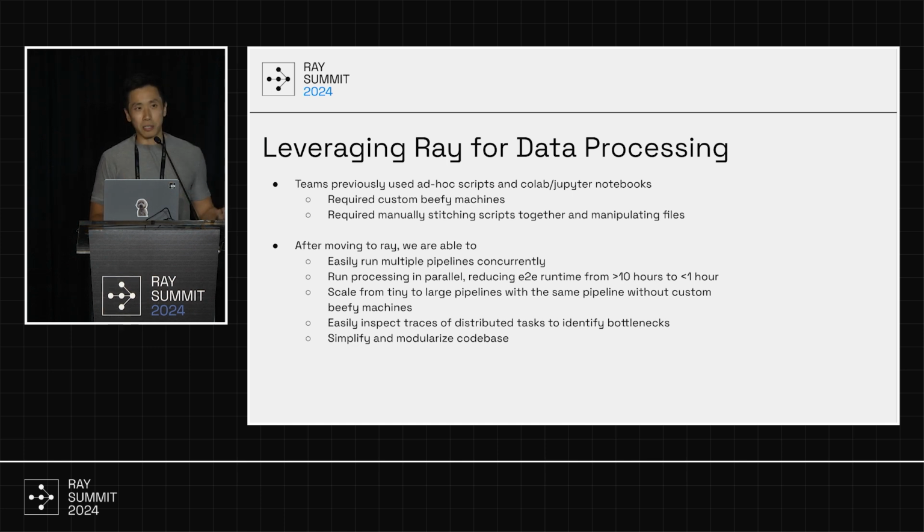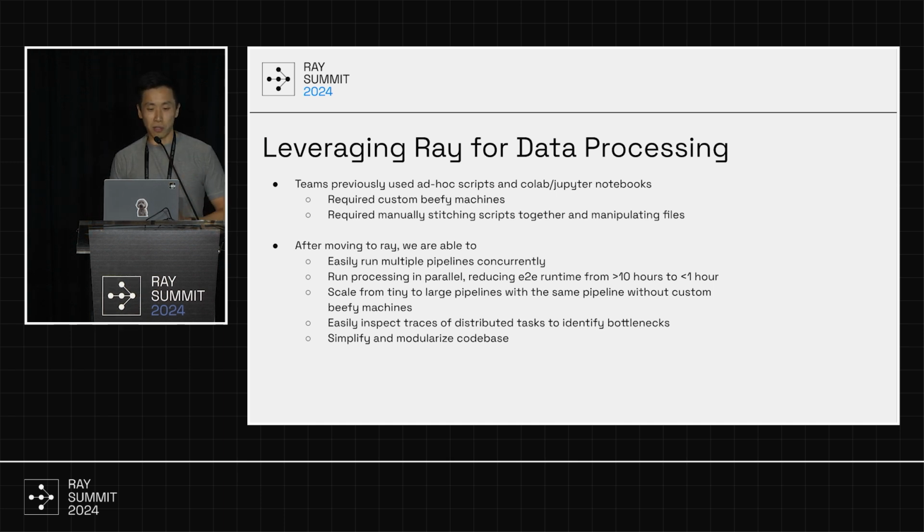Some of the problems that we ran into were running out of memory. We had to constantly try to fetch bigger and bigger machines. And these jobs would take a really long time to run, sometimes tens of hours for one of these pipelines. And sometimes they will fail at the 11th hour, sometimes literally, and you have to go through all the logs and try to debug what's going on.